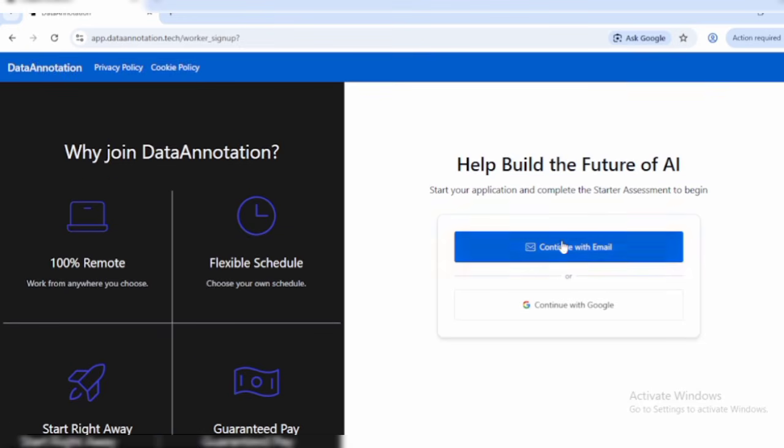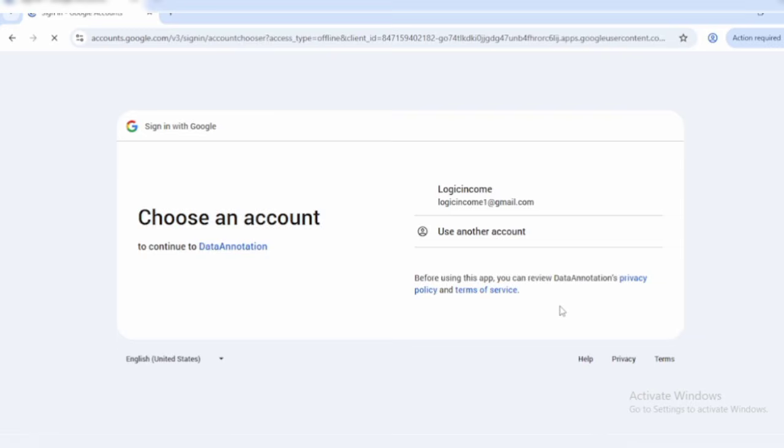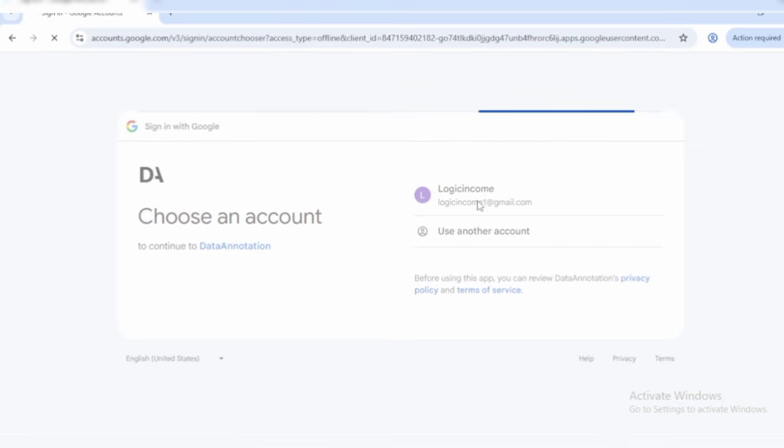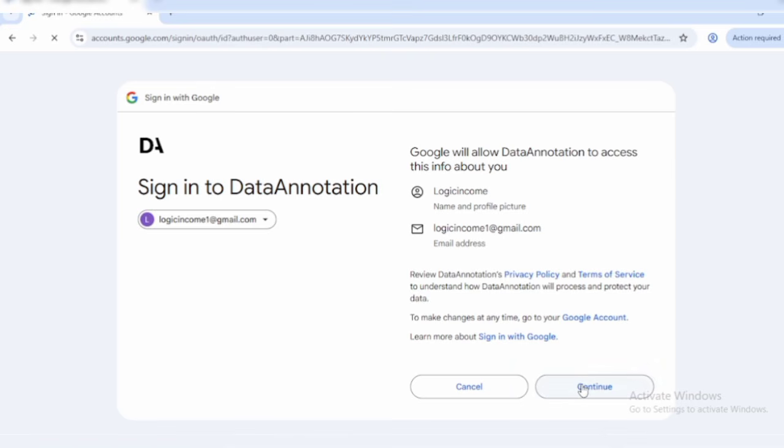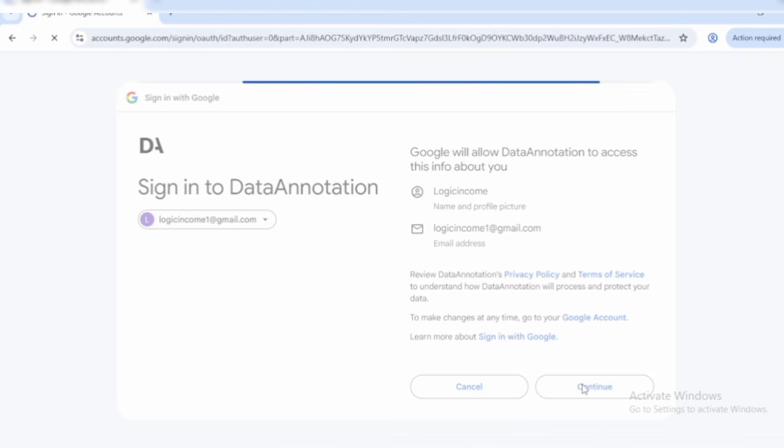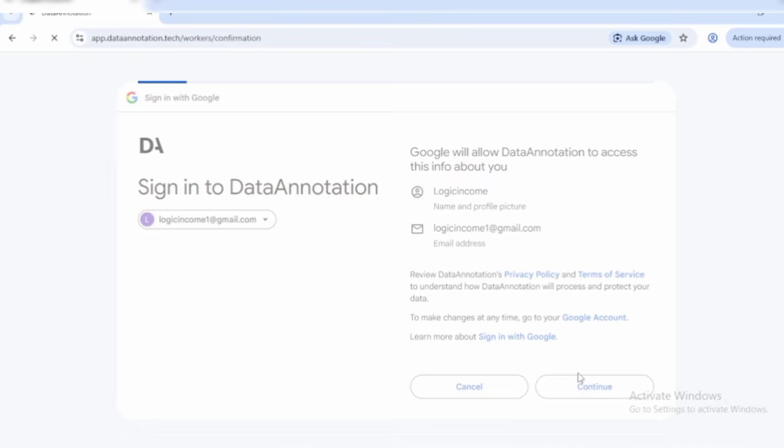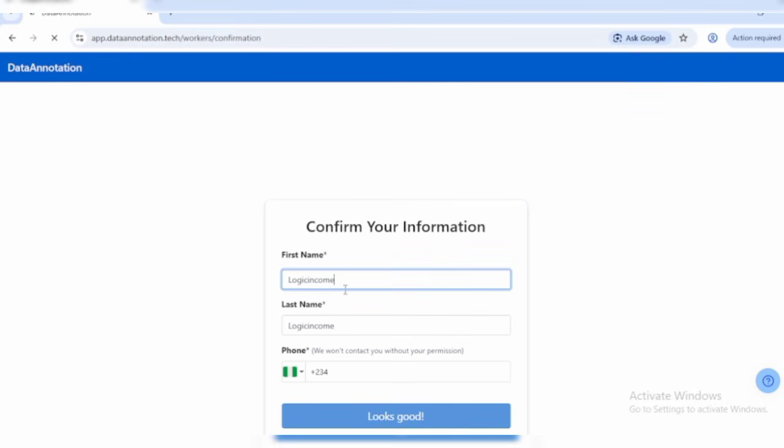Now you simply want to choose any one of your choice. Maybe you want to continue with email, or you simply want to continue with Google. I'll simply continue with Google right here. You simply want to click on your email. This is my email right here, so I'll click on it to continue. After that, you want to click on continue. Then you want to fill in your details right here. My name is Ayo, so I'll simply write it right here.